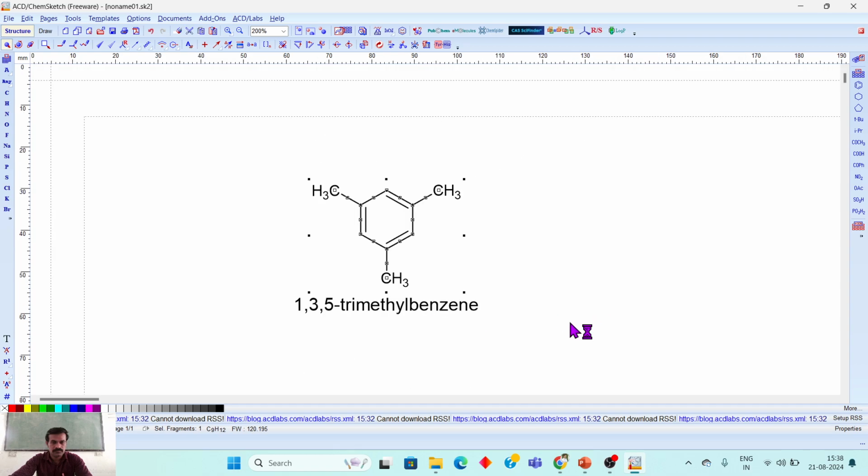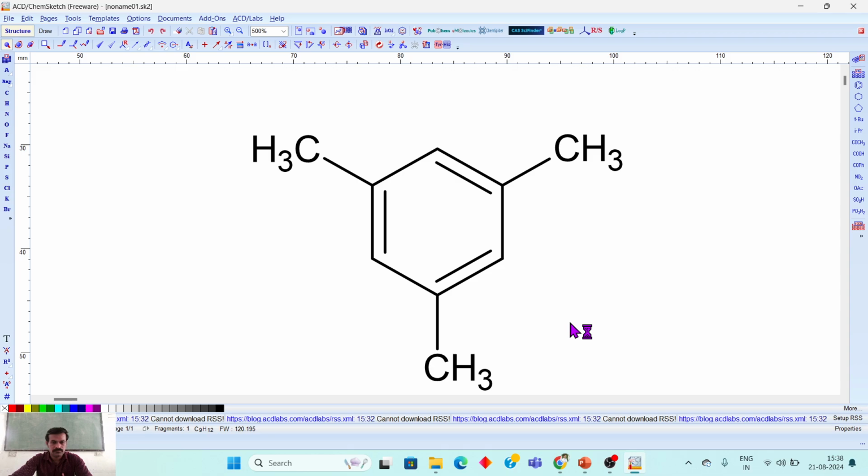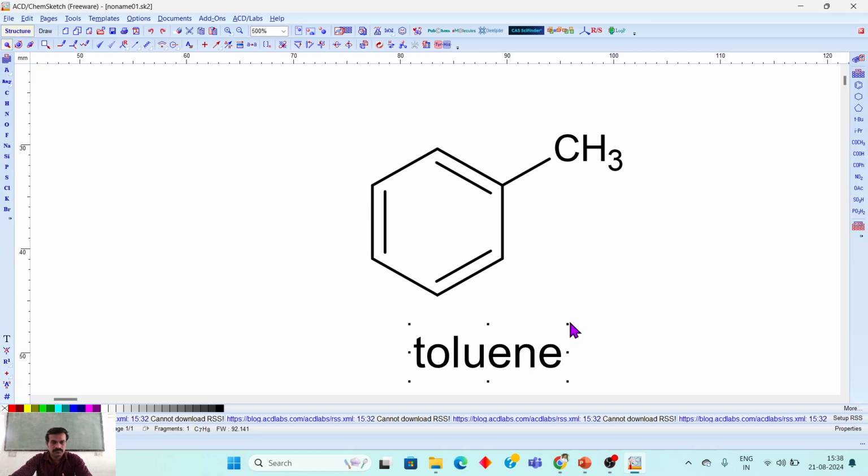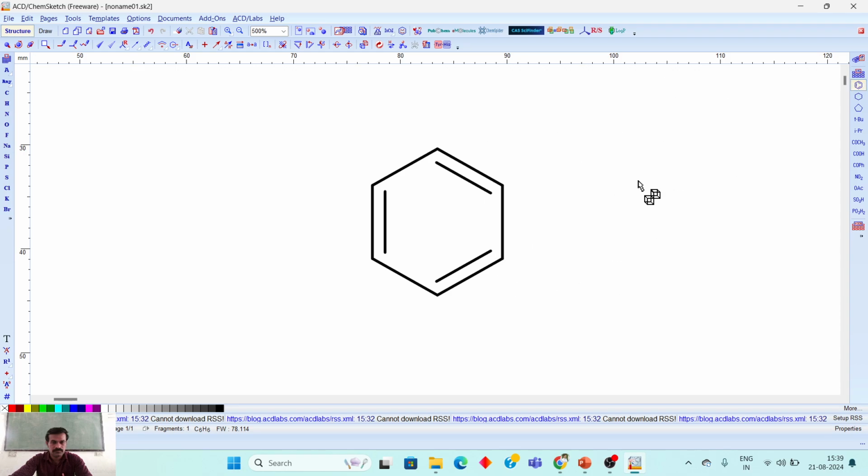Okay, now it is great to learn about drawing the structure and knowing their different properties. If you want to remove this, just click and select there and delete the substituent group. Now for multiple or large structure drawing, it's just simple.